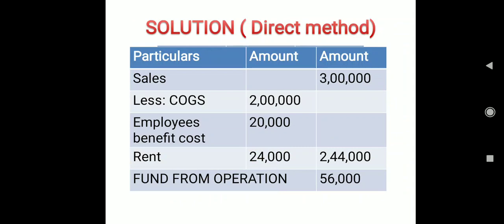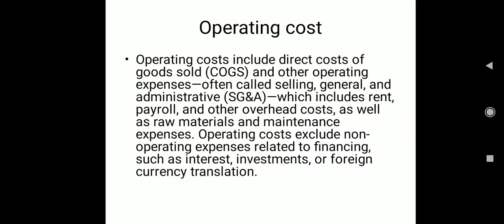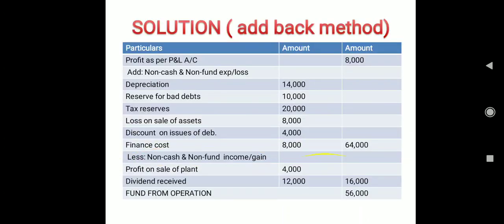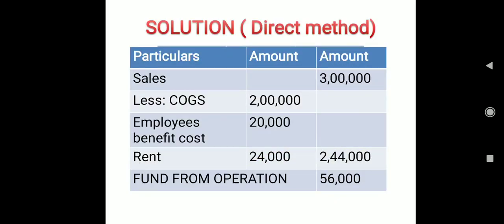The total is 2,44,000. So 3 lakh minus 2,44,000, fund from operation, we get 56,000. So you can see, whichever method we follow, our answer is the same. I hope you have understood.